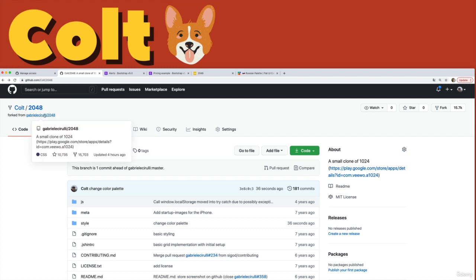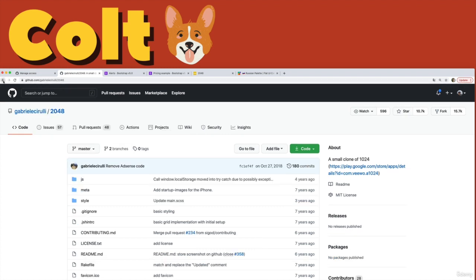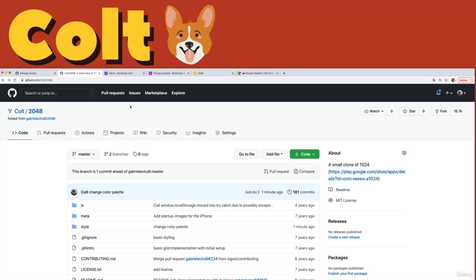It has nothing to do with the original project, aside from the fact that I made my own copy of the original project and made changes to it, but I'm not working on this original repository. I'm working on my fork, and I can do whatever I want. I can add somebody else on here. We can collaborate. We can destroy this without ever impacting the original, without needing permission. That's the whole point of forking.